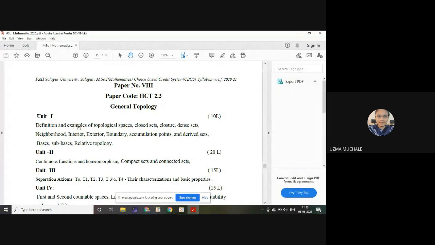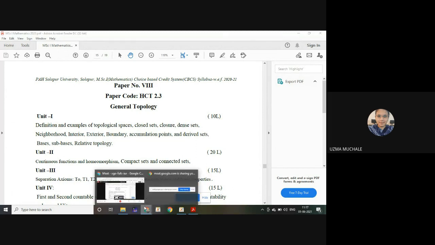So in the basics, we have the definition of topological space, closed set, closure, dense set, neighborhood, interior, exterior, boundary point, and these are things which you already know. But these terms we are going to study in topological spaces. Okay. So before studying all these things in our topological space, can you tell me the definition of a closed set? Anyone from you?